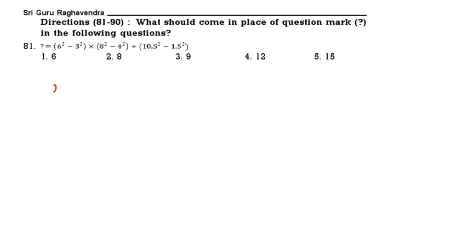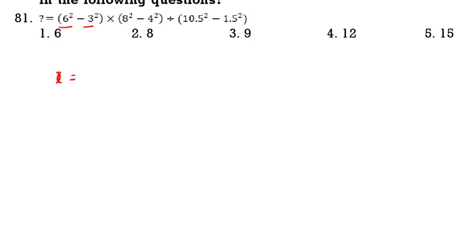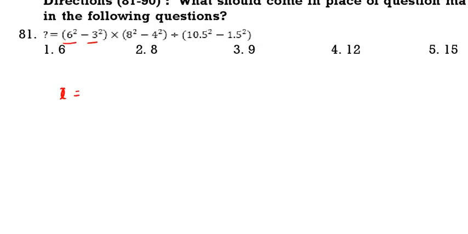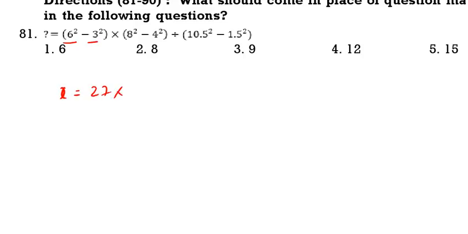See the next one. What should come in the place of the question mark in the following? The following simplification. So this is 36. This is 3 square, 3 square means we will get 9. So 36 minus 9, 27, into 8 square minus 4 square, 64 minus 16, 48, by 10.5 square minus 1.5 square.